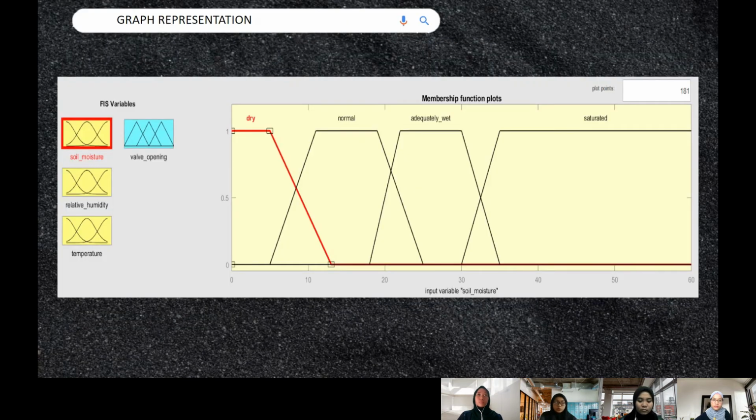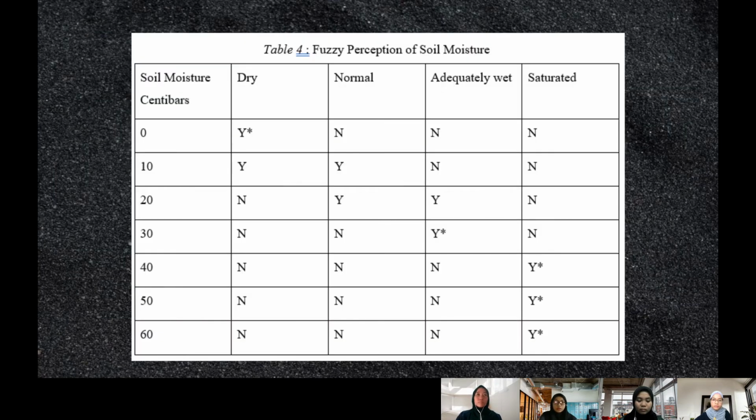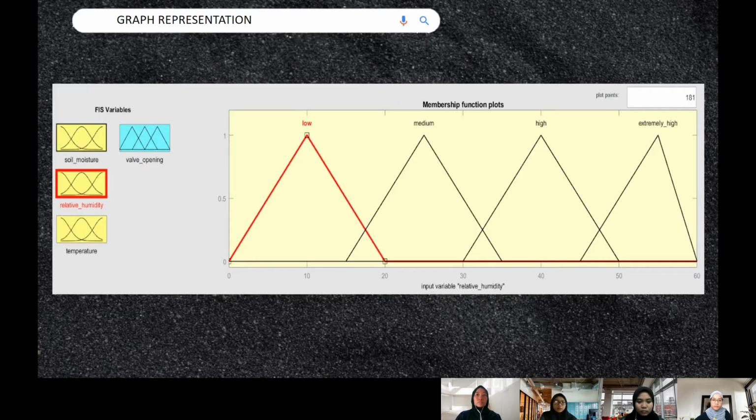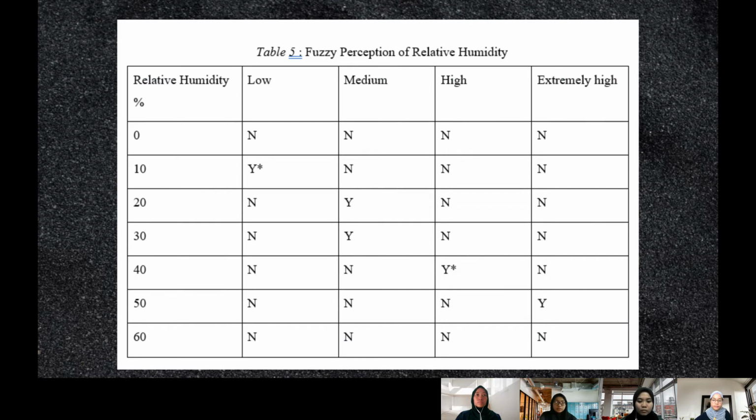For the graph representation of soil moisture, all the values have a trapezoidal shape. For the fuzzy perception, the Y star represents when the degree of membership reaches 1. This is the fuzzy perception of soil moisture. For the graph representation of relative humidity, all the values have a triangular shape. This is the fuzzy perception of relative humidity.